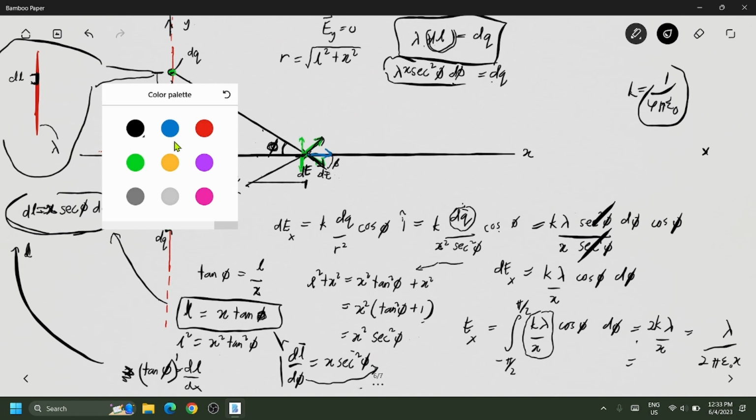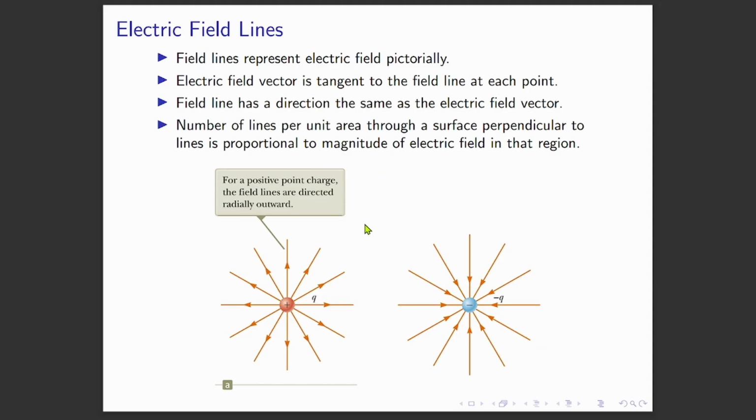So it's not easy for you to evaluate this, so you have to focus on the calculus. So yeah, that's the idea. Later, after this, I'm going to teach you Gauss' law, and then you can derive this easily without doing this crazy mathematics, okay? Of course, I've explained to you about the electric field lines.